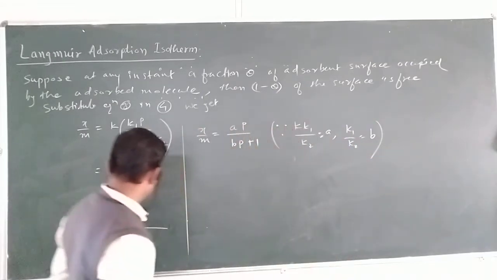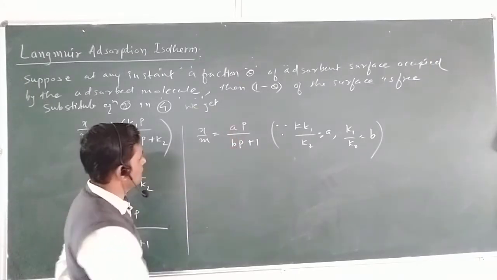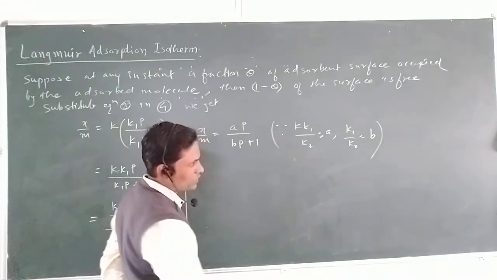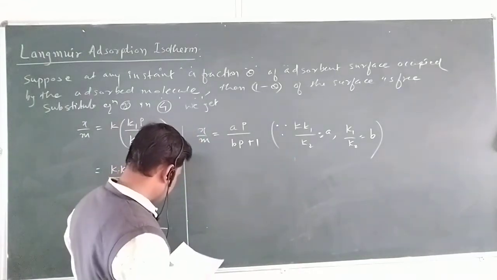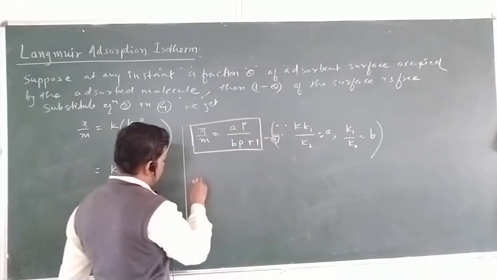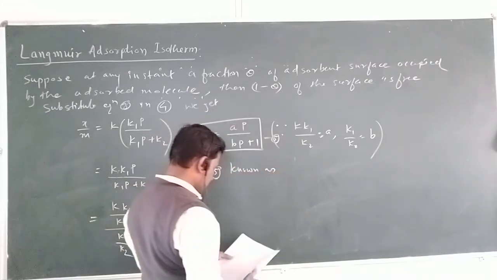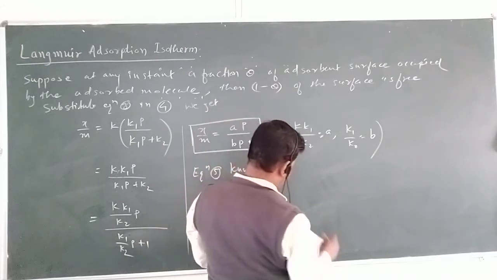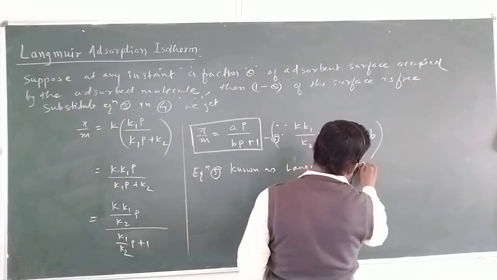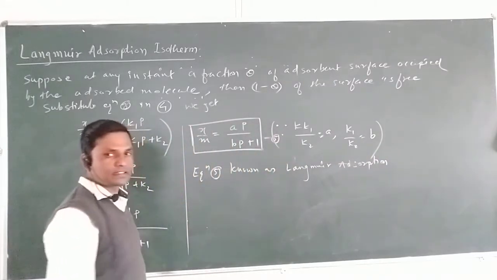This is equation number 5, known as, or which represents, the Langmuir adsorption.